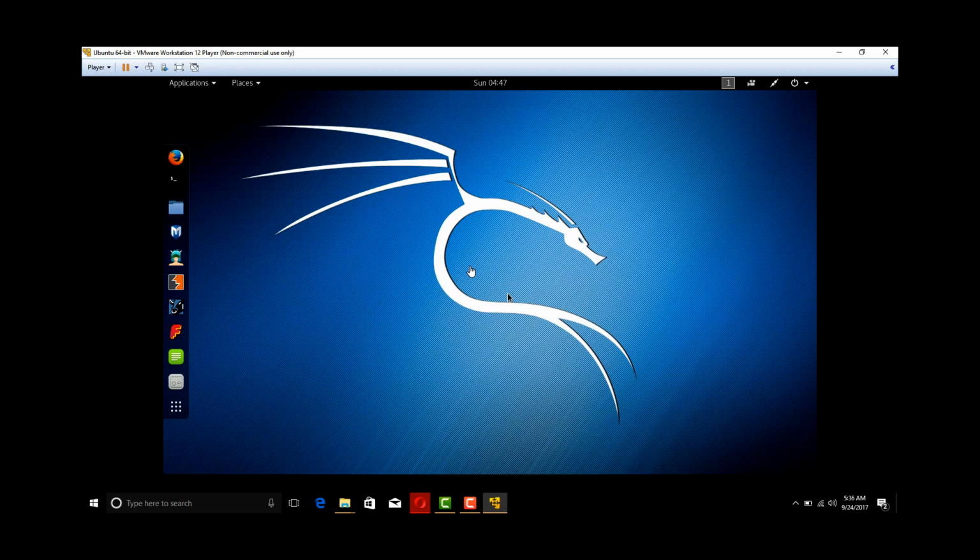You can also install Kali Linux on your hard disk and then use it as your virtual machine. It is also possible. If you want a tutorial about dual booting Kali Linux with your Windows, you can comment below and we will help.